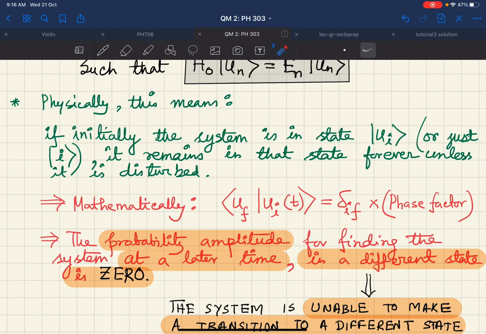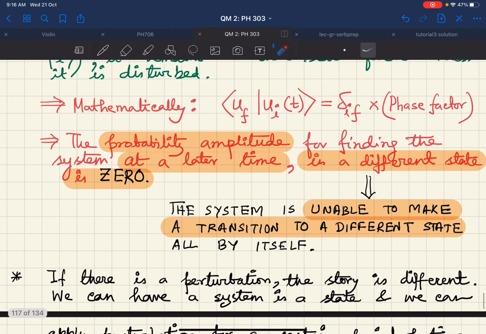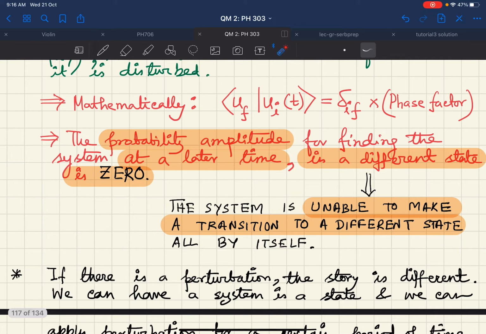The probability amplitude, therefore, for finding the system at a later time in a different state, this is important, in a different state. So if you ask me what is the probability amplitude for finding a stationary state of a system at a later time in a completely different state, then the answer is 0, because the system will be unable to make a transition to a different state completely by itself, unless otherwise it is being perturbed by something else.